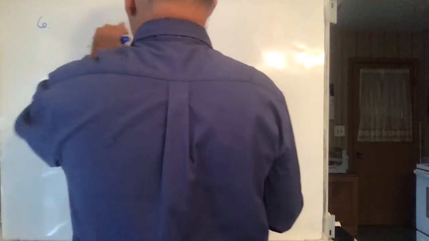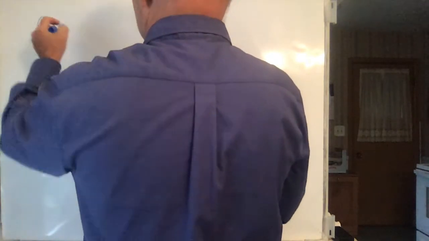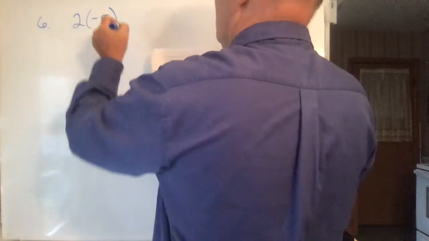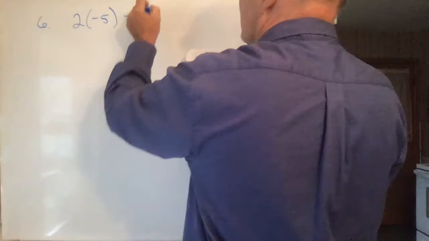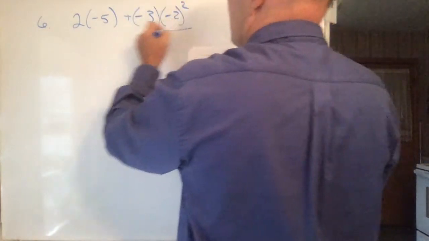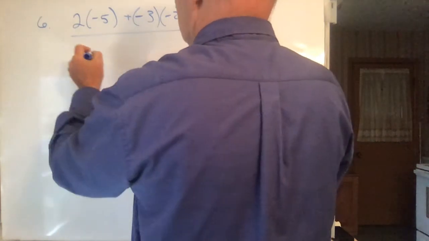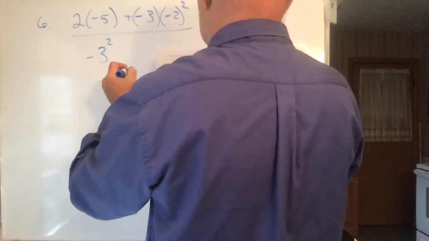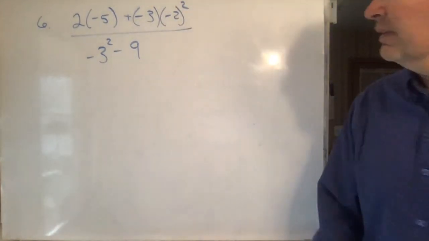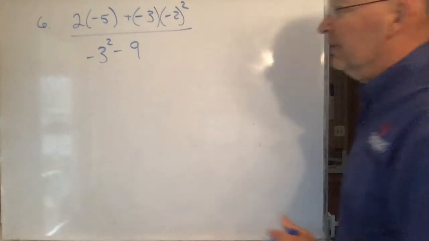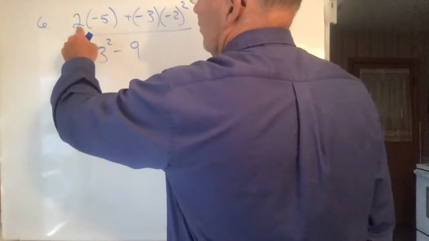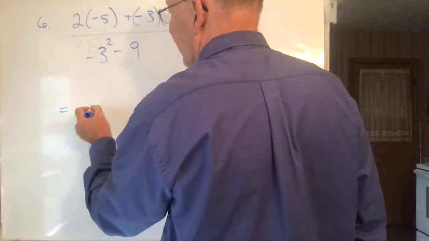This is number 6. To simplify, 2 times -5 plus -3 times -2 squared, all over -3 squared minus 9. I've never seen so many negative signs in all my life. Okay, let's go ahead and simplify it. Well, let's see. 2 times -5 is -10.